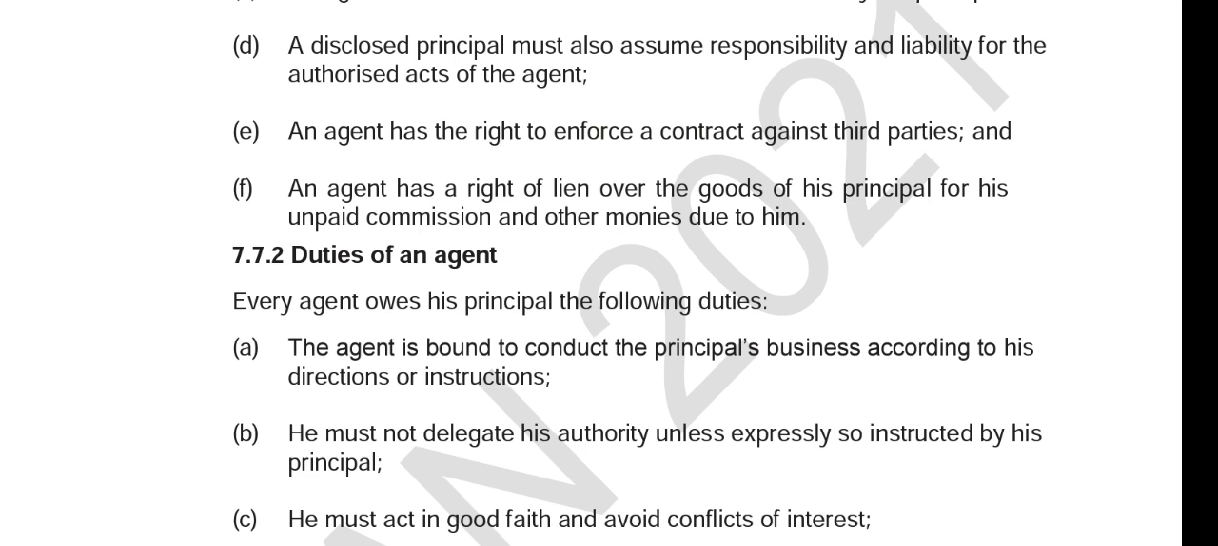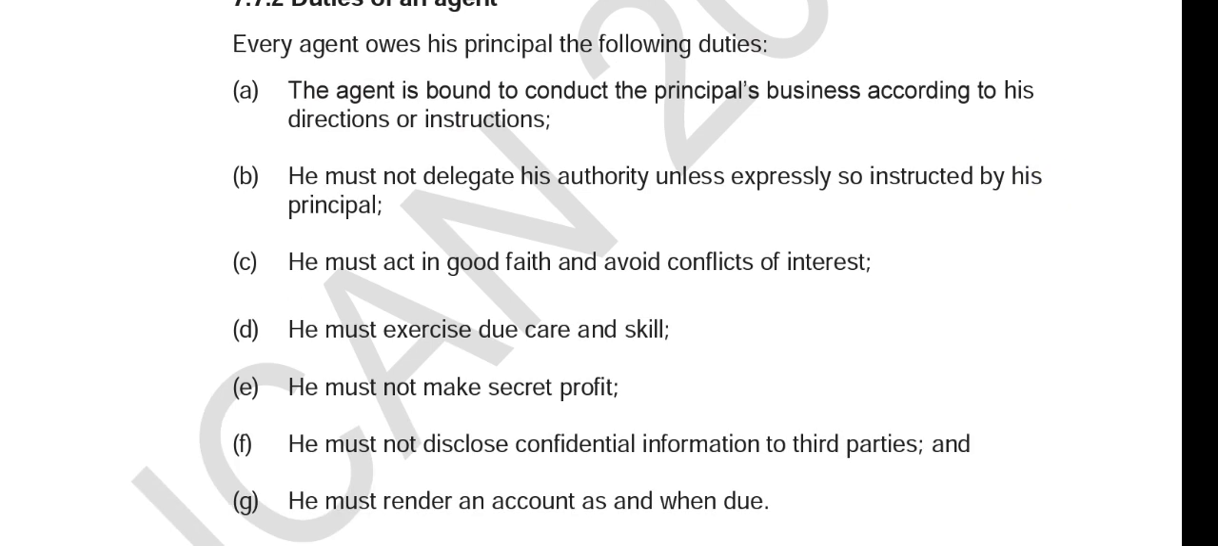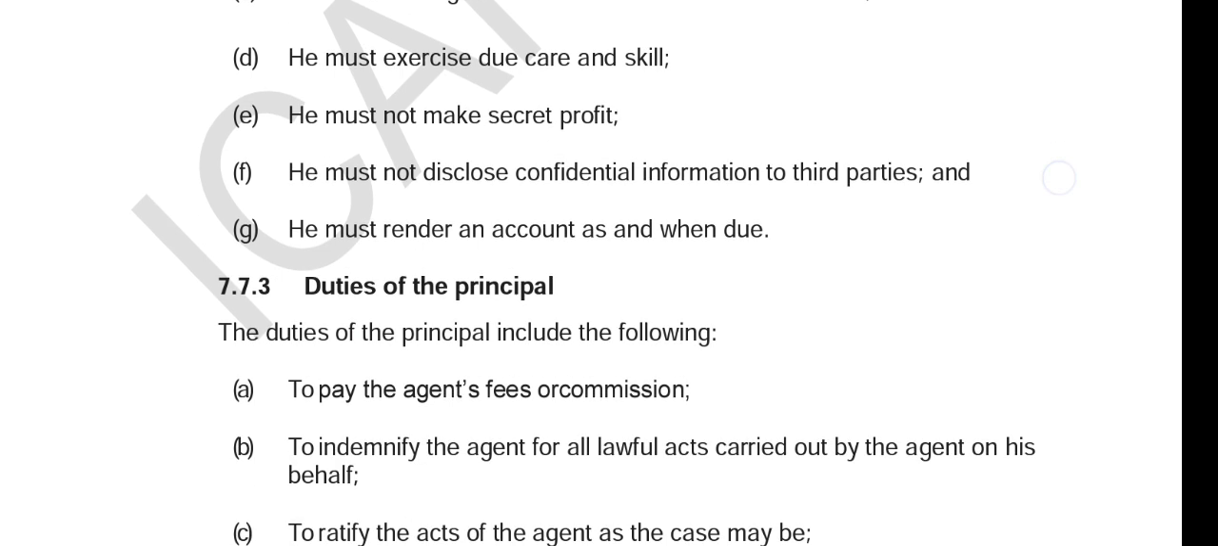Every agent owes his principal the following duties. The agent is bound to conduct the principal's business according to his directions or instruction. He must not delegate his authority unless expressly instructed so by his principal. He must act in good faith and avoid conflicts of interest. He must exercise due care and skill. He must not make secret profits. He must not disclose confidential information to third parties, and he must render accounts as when due.